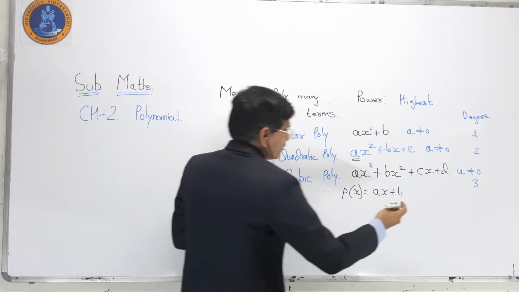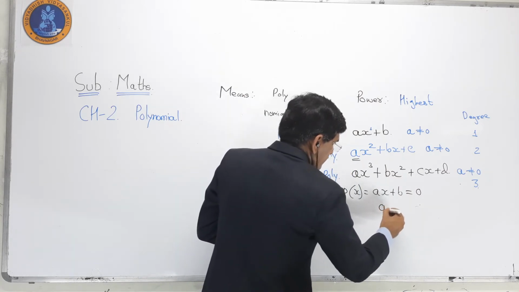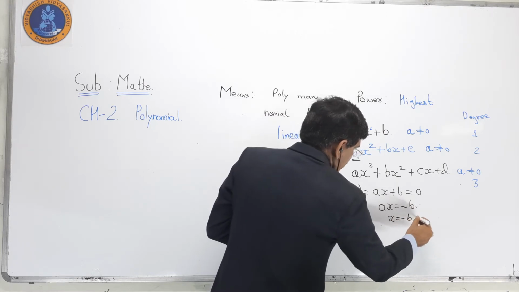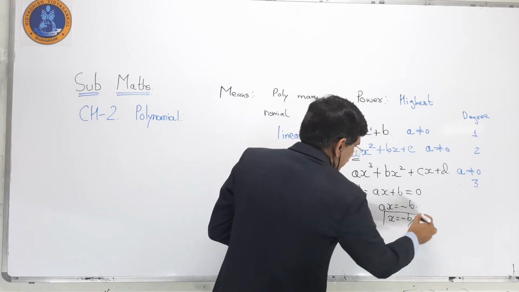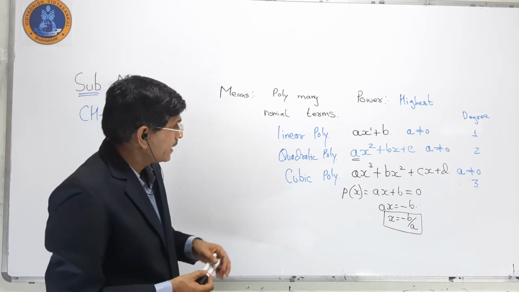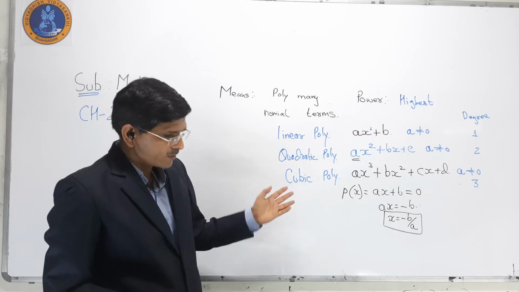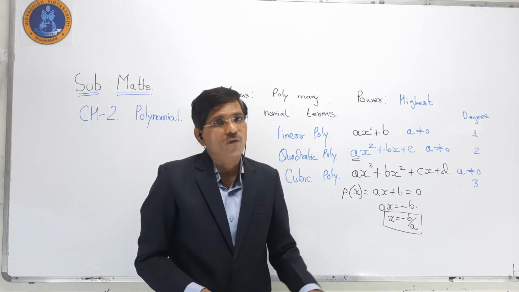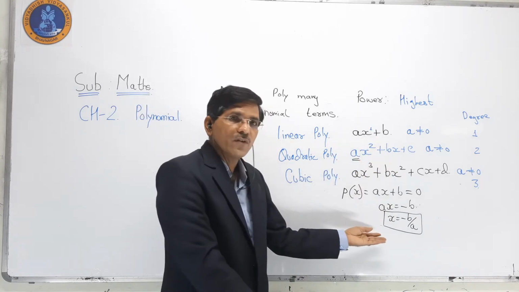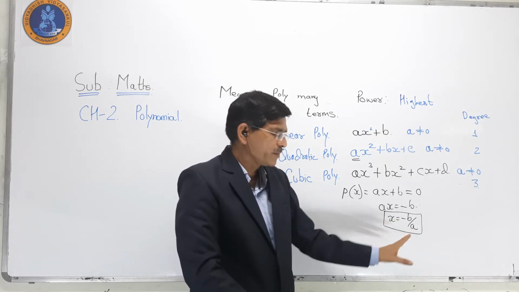Now to get zero, ax is equal to minus b, x is equal to minus b upon a. So it is easy to find out zeros related to the linear polynomial. The topic is what? Relation of coefficients. So we see that a and b are the coefficients. So the zero of a linear polynomial is x equal to minus b by a.